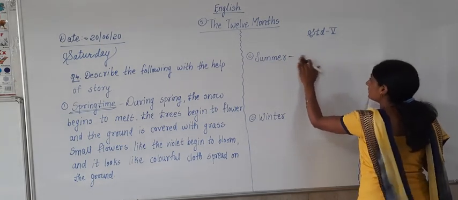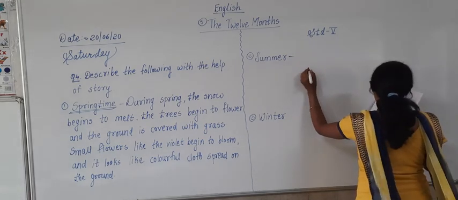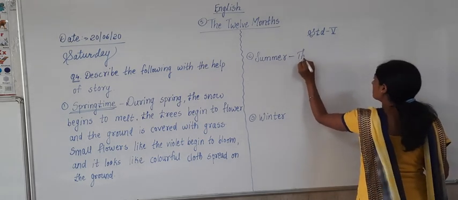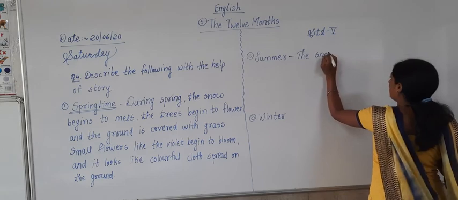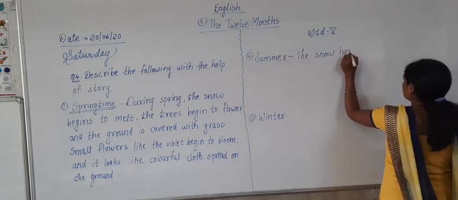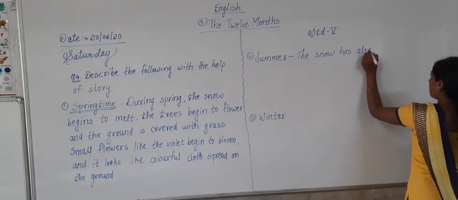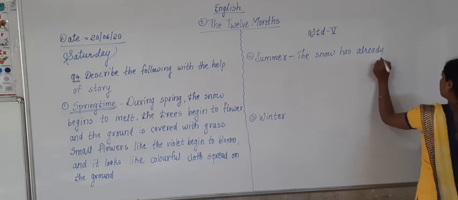I will start straight away with an answer. The snow has already melted.